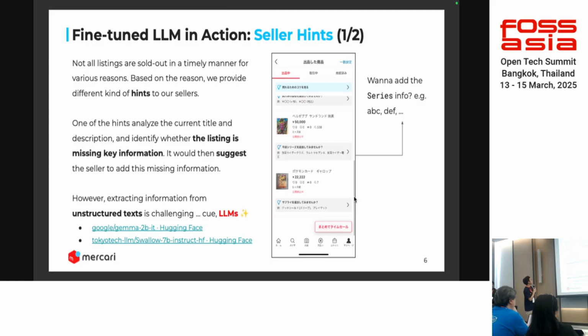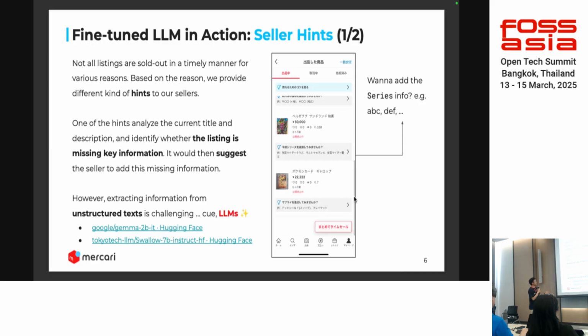In Mercari, everyone can sell, and not all sellers are professional sellers. So for a lot of our items, not everything is sold quickly, even though there's quite a lot of demand. There are some reasons for that, and depending on the reason, our platform provides different types of hints to the sellers. And one of the hints is to suggest if there's any missing information in the listing.